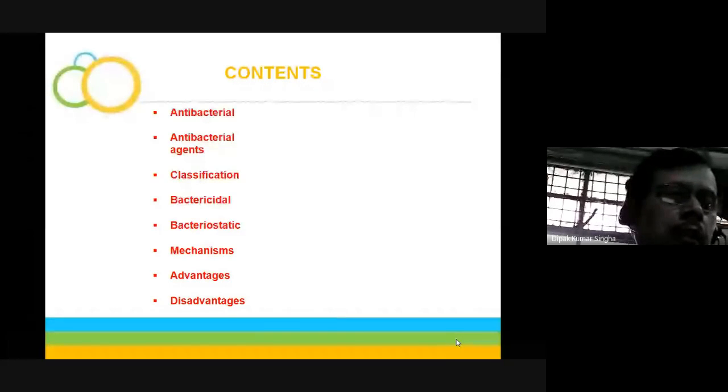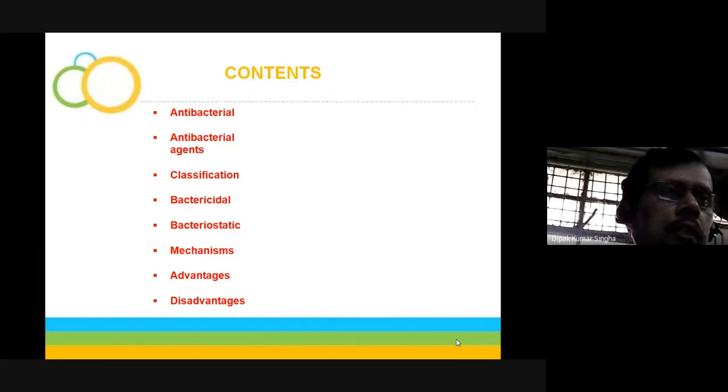Their mechanisms, how bactericidal and bacteriostatic agents act on the microorganism, will be discussed in these chapters, along with the advantages and disadvantages of bacteriostatic and bactericidal agents.